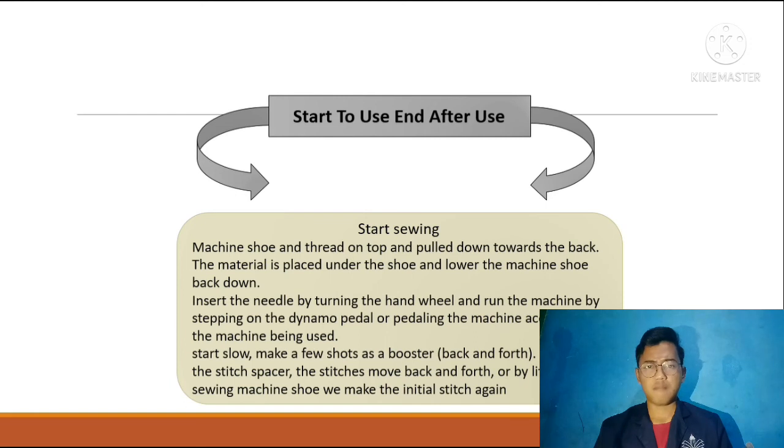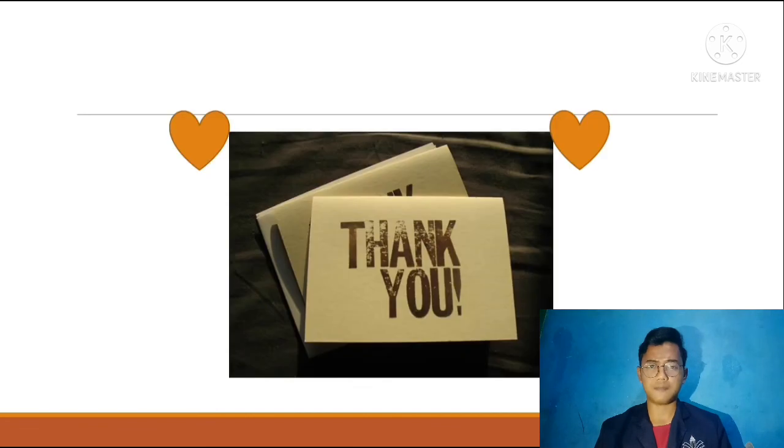Start slow. Make a switch as a reverse, back and forth, by raising the stitch spacer. The stitch moves back and forth, or by lifting the sewing machine so we make the initial stitch again.